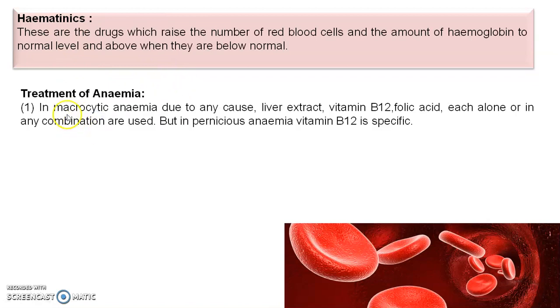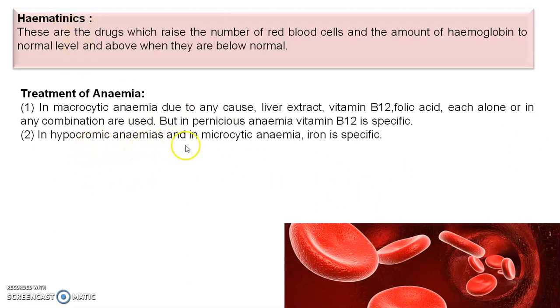Treatment of anemia includes: in macrocytic anemia, depending on the cause, liver extract, vitamin B12, or folic acid, each alone or in combination, is used when the size is more than normal. But in pernicious anemia, vitamin B12 is specified. Pernicious anemia, that means it is sickle cell anemia where the shape of the RBC is like a sickle, a crescent moon. In hypochromic, microcytic anemia, iron is specified.